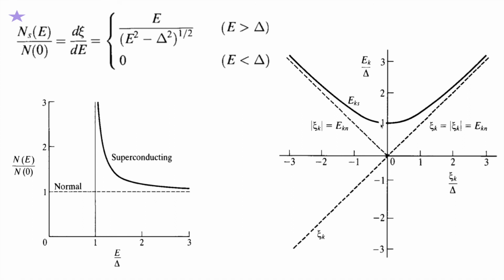Also, since the energy satisfies E squared equals zeta squared plus delta squared, zeta can be plus and minus both. That means it can be electrons, and it can be holes also. So for both cases there will be two states. And tunneling, so what is happening?